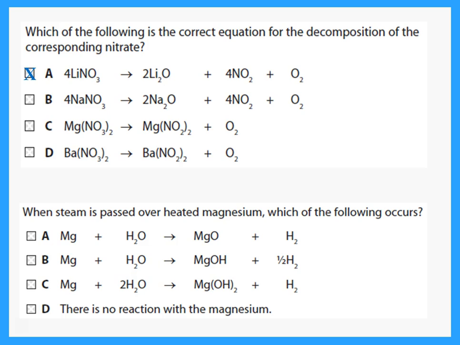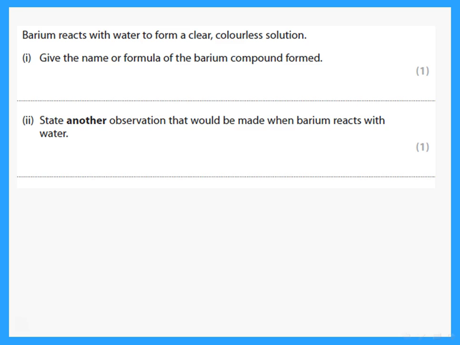When steam is passed over heated magnesium, what do we get? We get the oxide plus hydrogen, and that is the correct balancing of the equation. Barium reacts with water to form a clear, colorless solution. Give the name or formula of the barium compound. When barium reacts with cold water, it forms barium hydroxide.